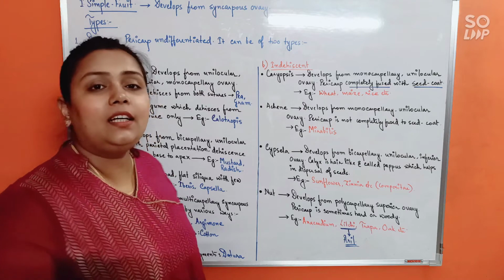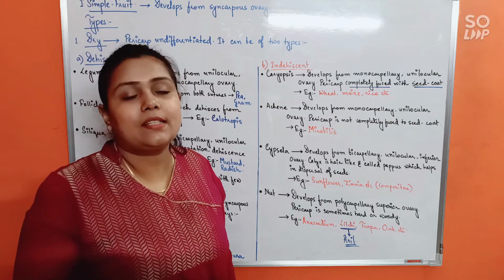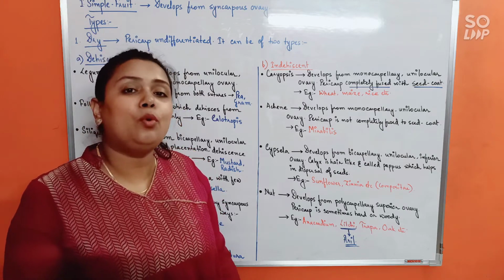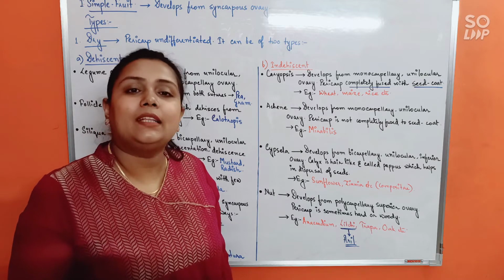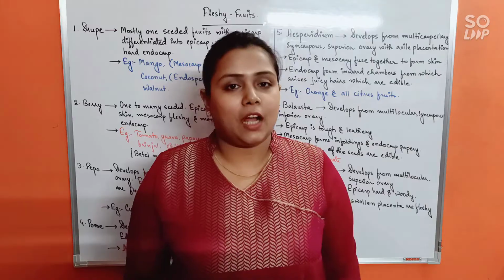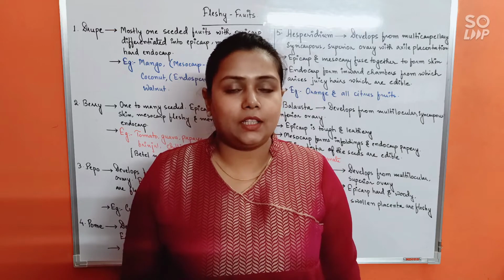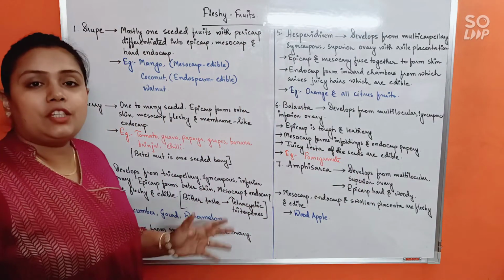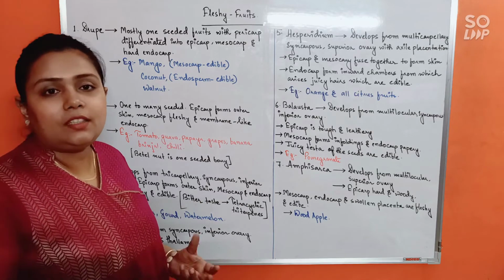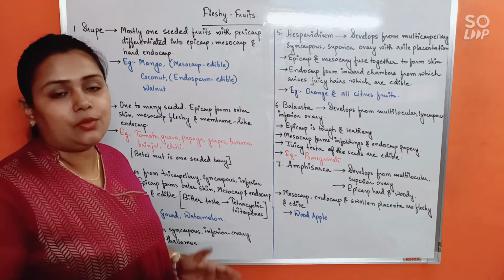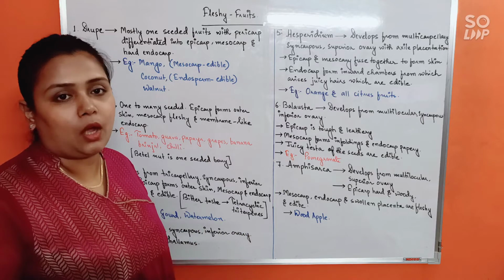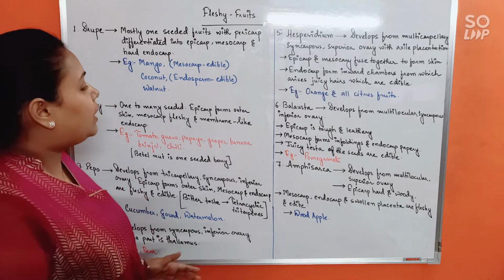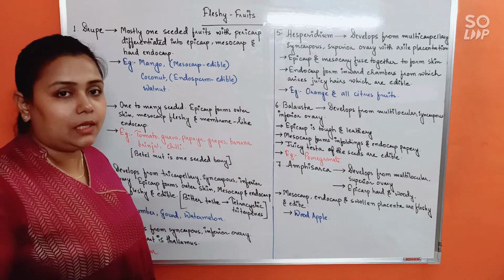So this being the dry fruits. Next, let us discuss a very important part, or the most important part under the fruits, that is fleshy fruits. So now for the most important part under fruit, that is fleshy fruits. See, fleshy fruits, as you already know, here the pericarp will be differentiated into epicarp, mesocarp and endocarp, isn't it? And the fleshy fruits can be of these 7 types.